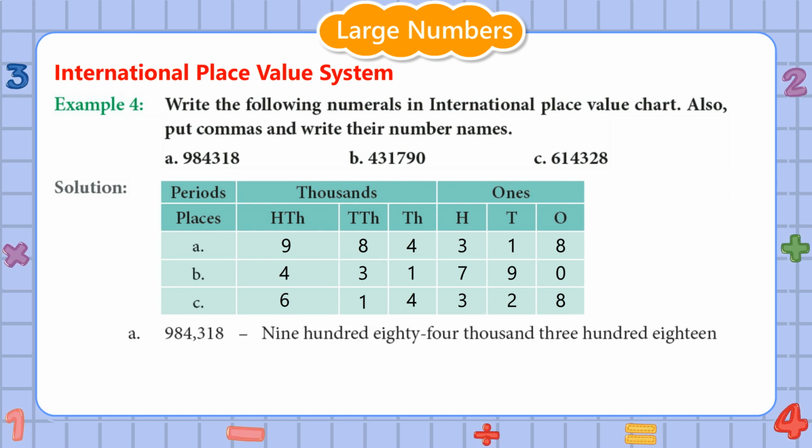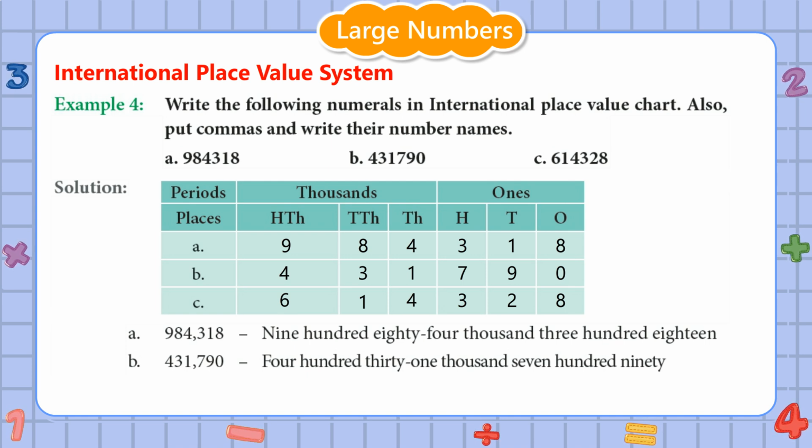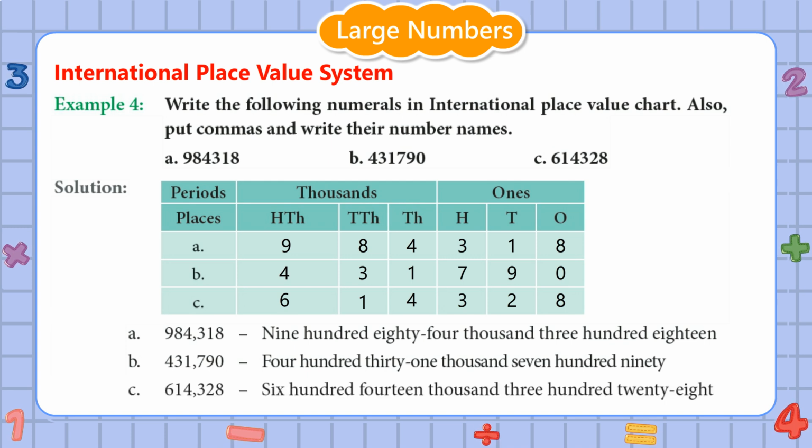In the first number, we put a comma after 4. It is written as 984,318. In the second number, we put a comma after 1. It is written as 431,790. In the third number, we put a comma after 4. It is written as 614,328.